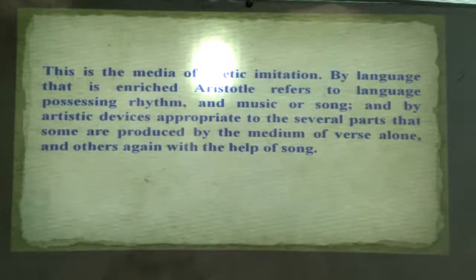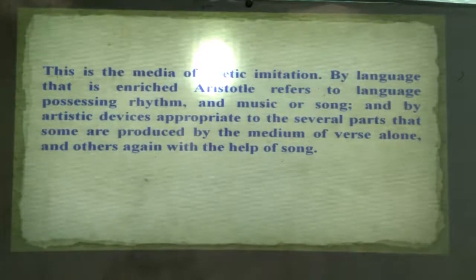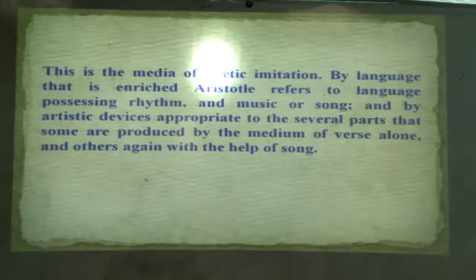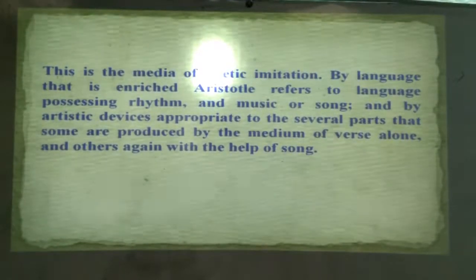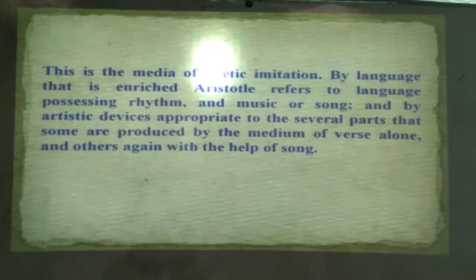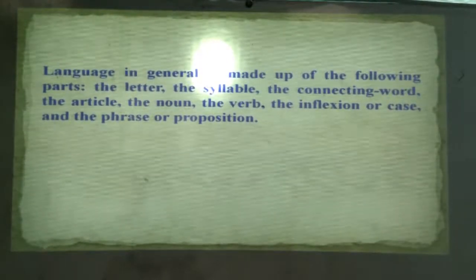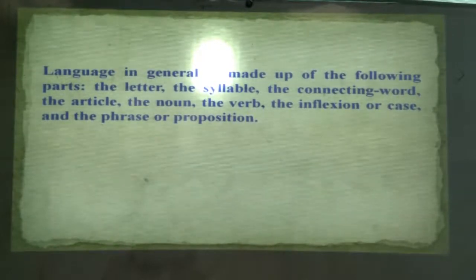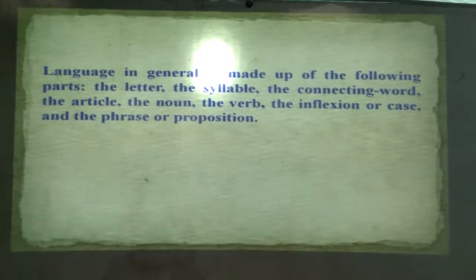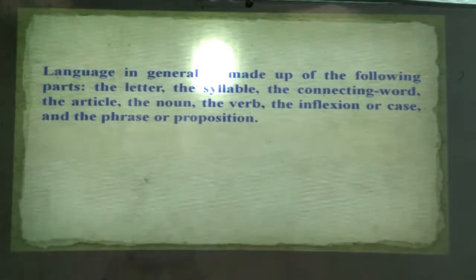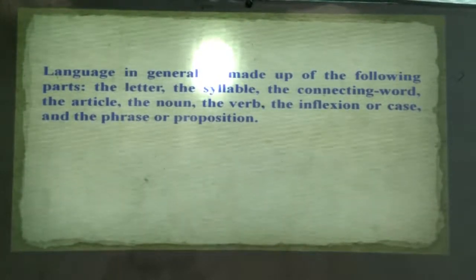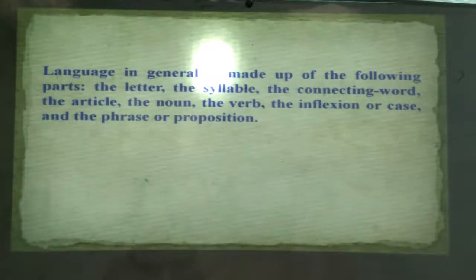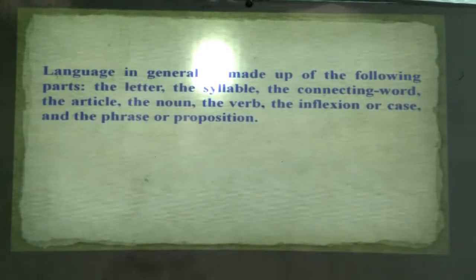And by artistic devices appropriate to the several parts, some are produced by the media of verse alone and others with the help of song. So language in general is made up of the following parts: letters, syllables, connecting words, articles, nouns, the verb, inflection or case, and the phrases or the preposition.